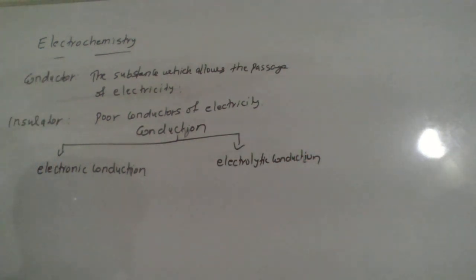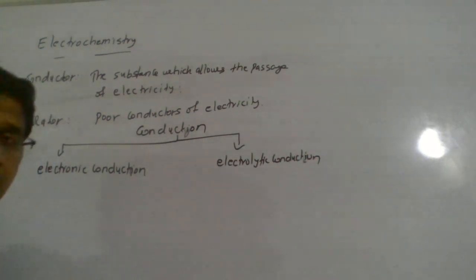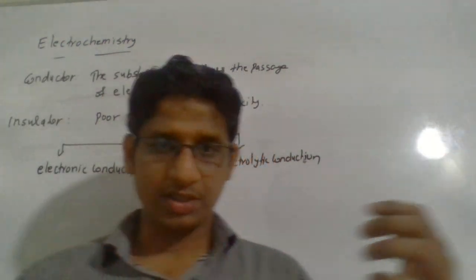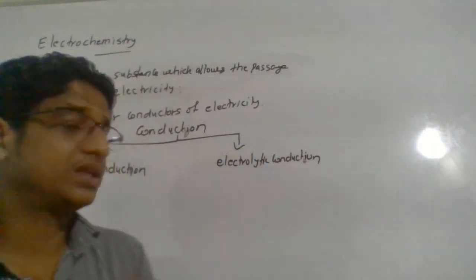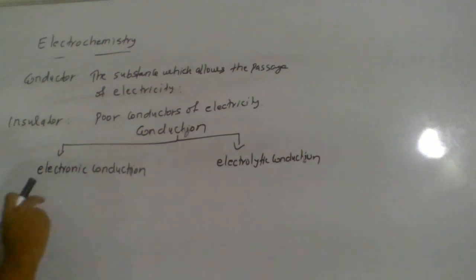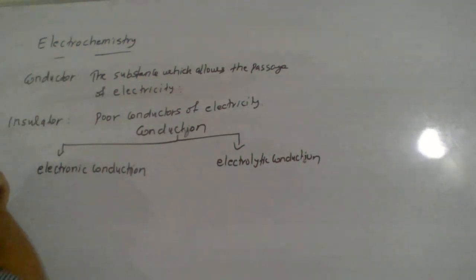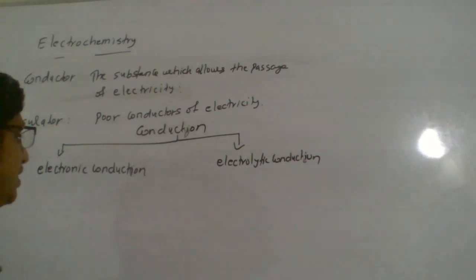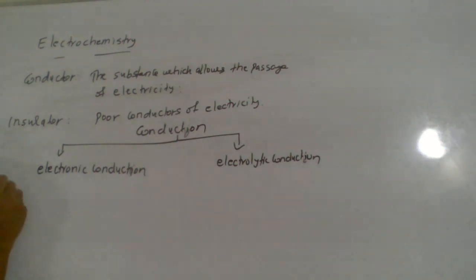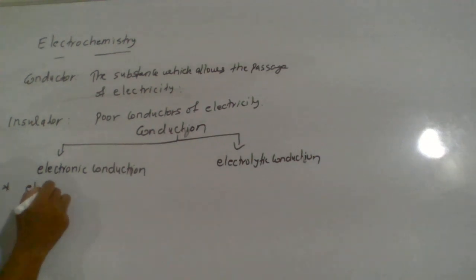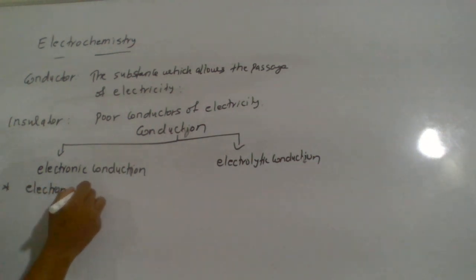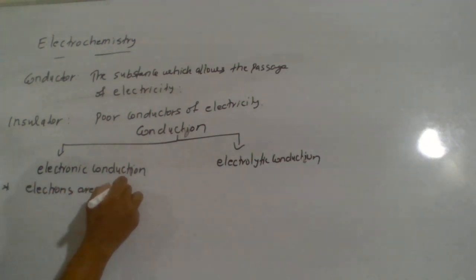That means electric current passes from one end to the other end. So there are two ways in which the conduction mechanism is possible. One is electronic conduction and another one is electrolytic conduction. So what do I mean by electronic conduction? Electronic conduction means here electrons are the charge carriers.